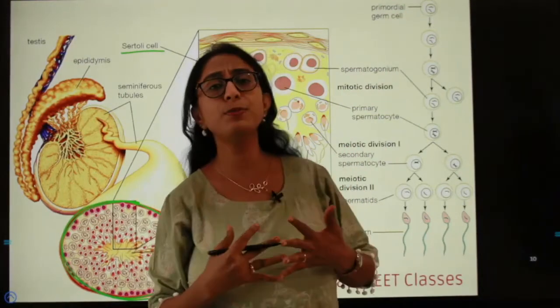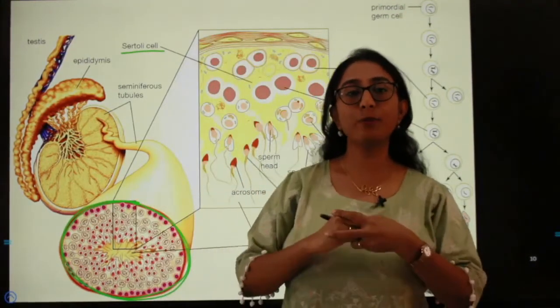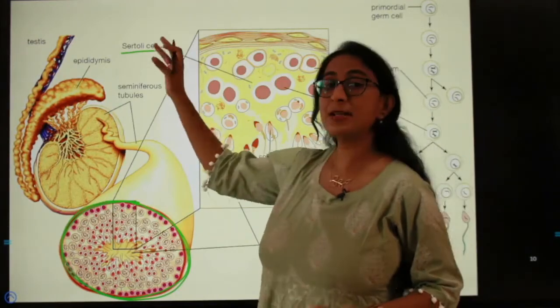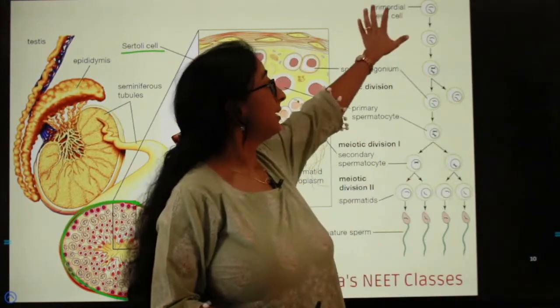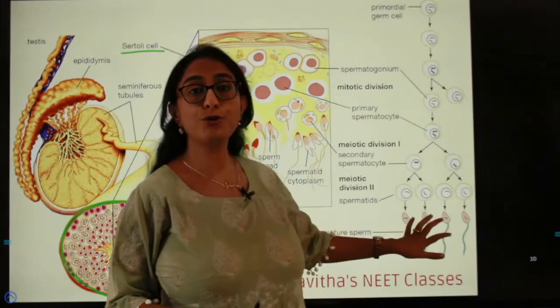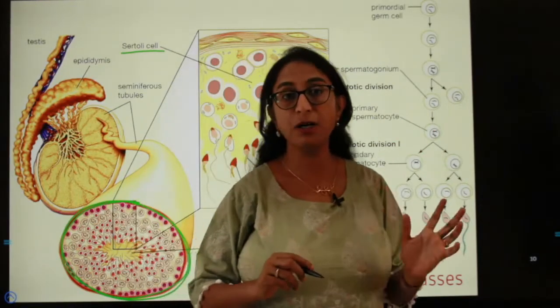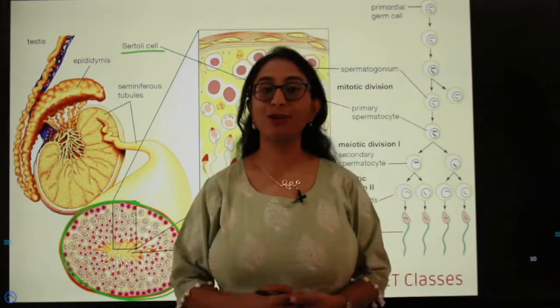What is the difference between a germ cell and a somatic cell? The somatic cells will have two sets of chromosome, whereas the germ cell differentiates and finally produces the gamete, which is the sperm, which has a single set of chromosome.